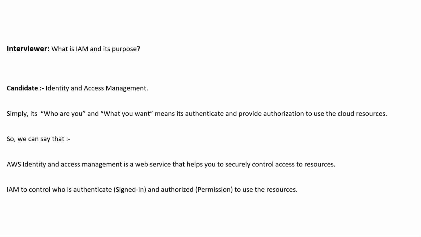So by definition, we can say that Amazon Web Services Identity and Access Management is a web service that helps you to securely control access to the resources. Also, IAM controls who is authenticated, that is signed in, and authorized, that is, has permissions to use the resources. So guys, this is all about what IAM is.